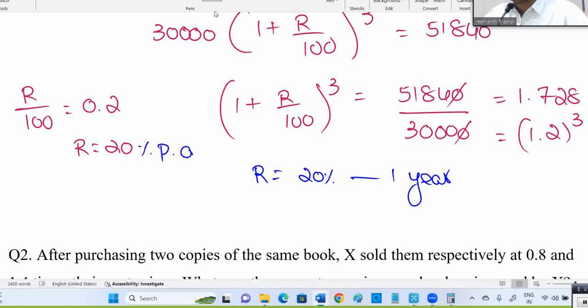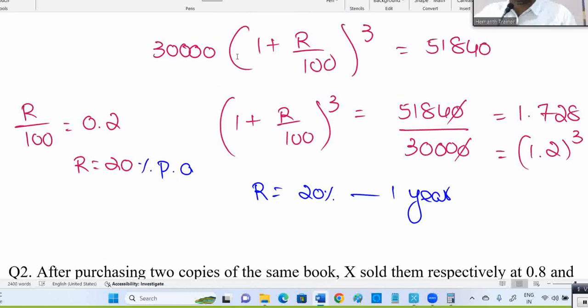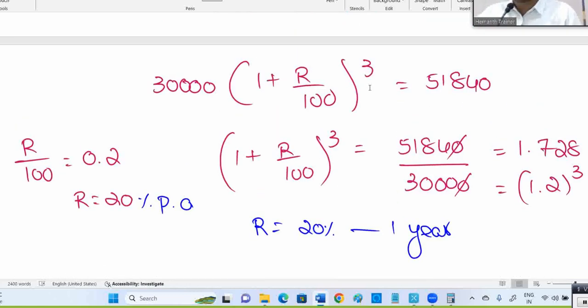I hope you got the clarity. What is that equation? Why whole cube? Because of 3 years. 30,000 becomes 51,840. 51,840 is not the interest. It is the combined amount of interest plus principal. Amount always means principal plus interest.